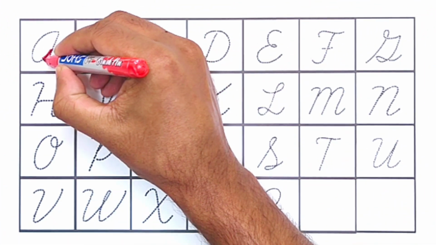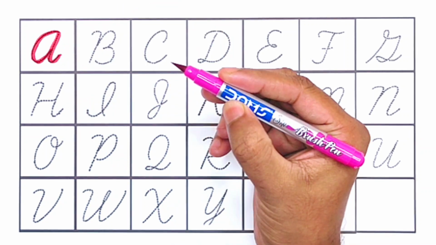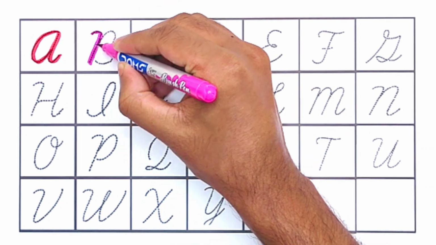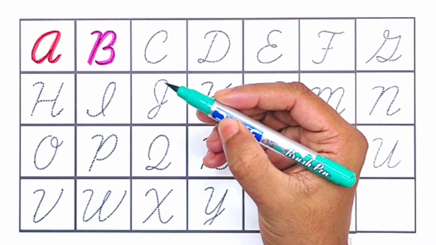Red color. A for apple. Pink color. B for banana. Green color.